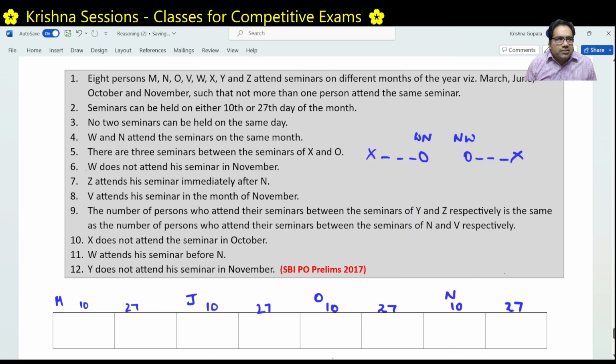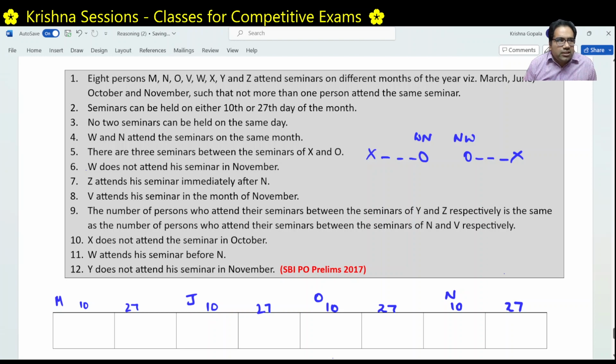W does not attend his seminar in November. W is not in November. What does that mean? That means N is also not in November. If W is not in November, N also is not in November, because both have to be in the same month.